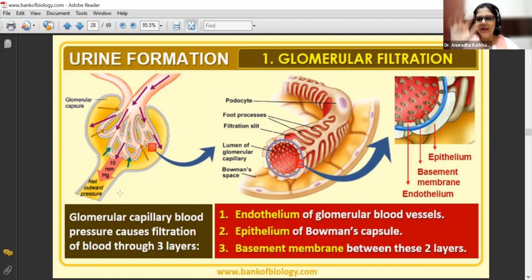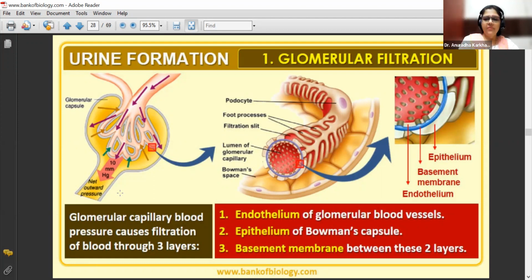So what is actually happening during यूरिन फॉर्मेशन? ये जो ग्लोमेरुलस है ना, it is going to be having blood flow with a tremendous pressure inside it. So with the pressure, the blood is going to flow through the capillaries.